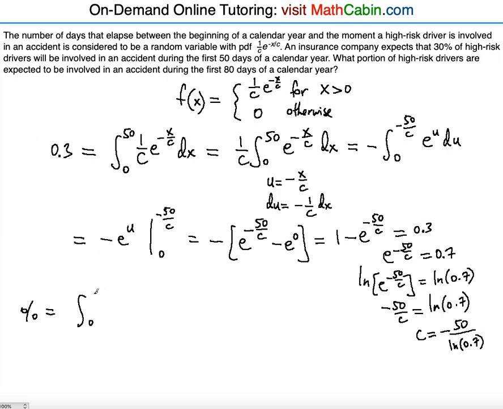is going to be the integral from 0 to 80 of, so 1 over c means that we're going to flip this, right? So we're going to place a minus outside, and actually why don't we place the ln outside as well, right? Because this is a constant. So we have to flip this, and so it's going to be minus ln of 0.7 divided by 50, right?